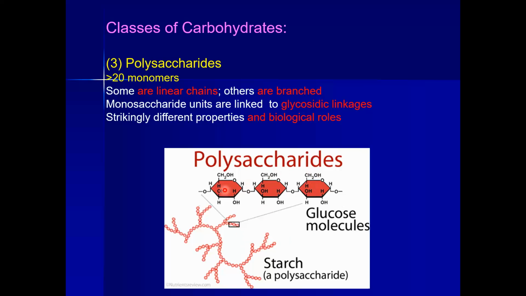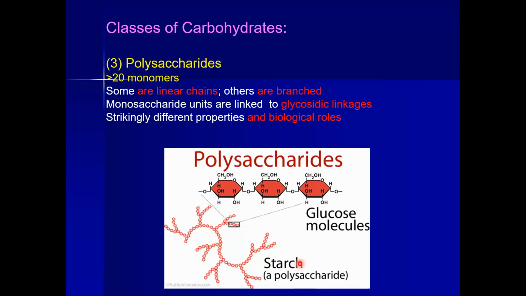However, if more than 20 monomers join with each other via glycosidic bonds, they would be a polysaccharide. So here it is showing only 3 monosaccharides joined with a glycosidic bond, but this is the part of this picture.